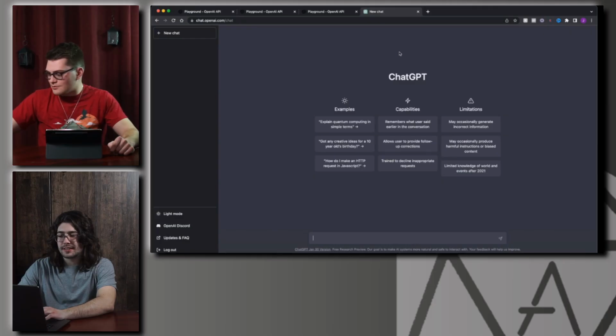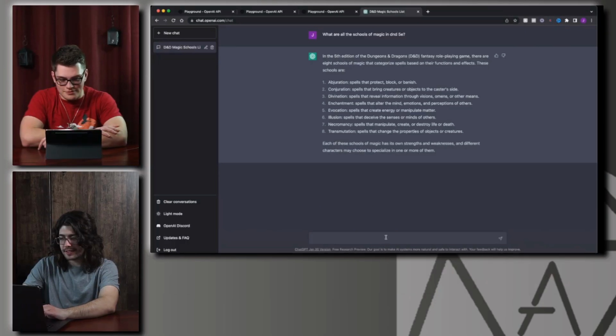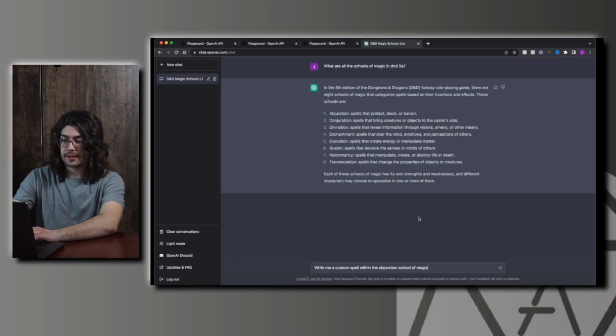Today we're going to be making homebrew spells using AI. So yeah, we'll be using mainly ChatGPT since it is not at capacity right now. And if we don't like the answer that ChatGPT gives us, we'll try OpenAI's paid model DaVinci. Alright, so I think our plan is to make a spell of each school of magic. I guess we will start with Abjuration. Yeah. So I'm just saying, write me a custom spell within the Abjuration school of magic.